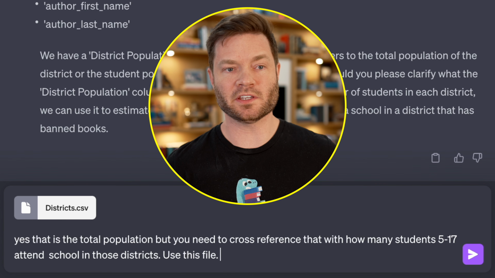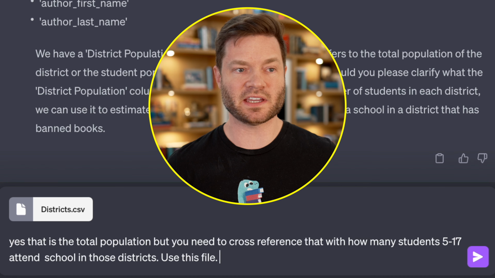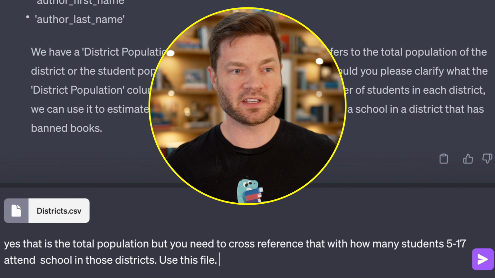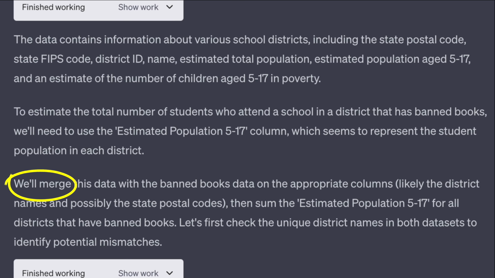So I do think it can understand tabs, but let's just download this tab and upload it again. So when I download just the CSV file, it won't bring these tabs in at the bottom. So yes, that is the total population, but you need to cross-reference with how many students 5 to 17 years old attend school in those districts. Use this file. We also might have just been able to say go to the other tab or something, but I don't know. So it recognizes there's a merge point. Let's see what it does.